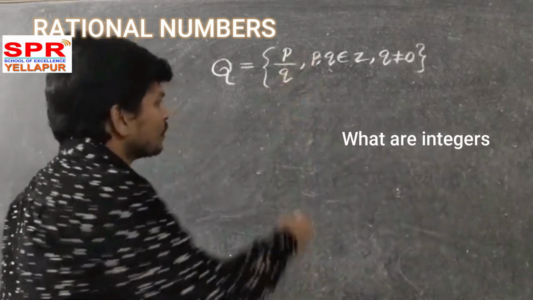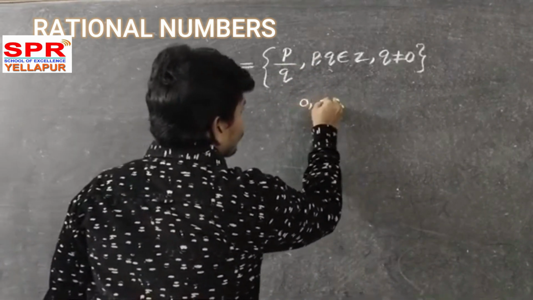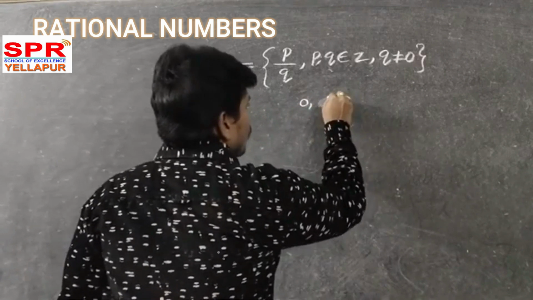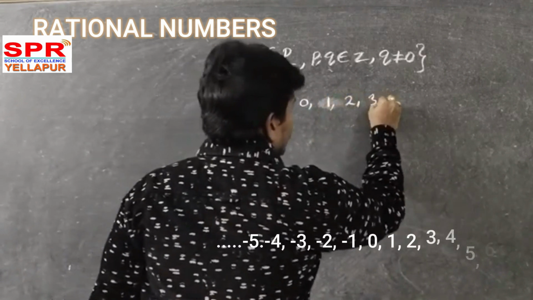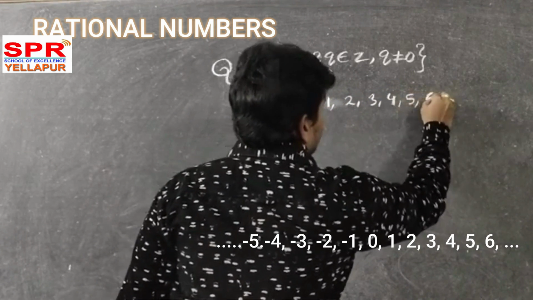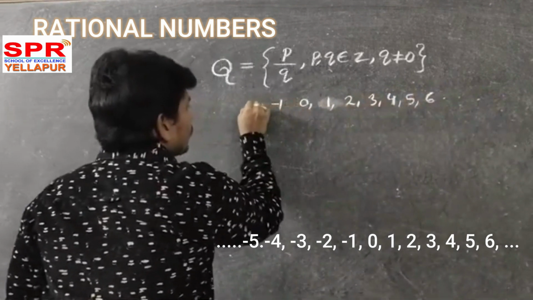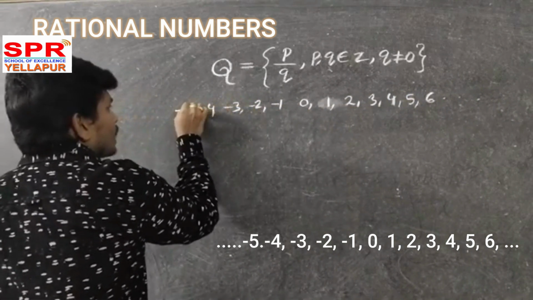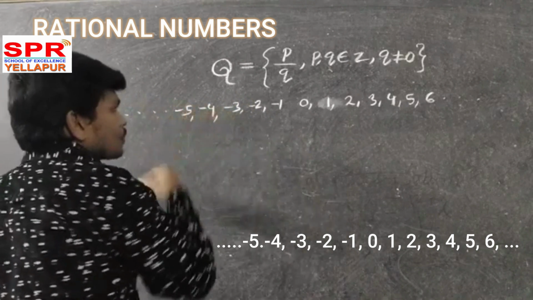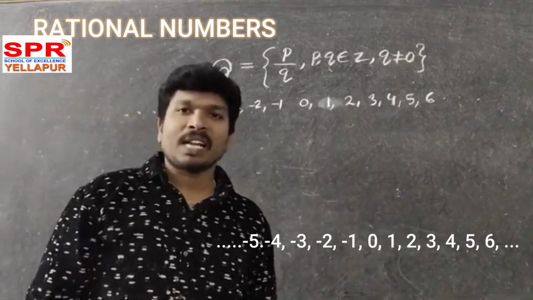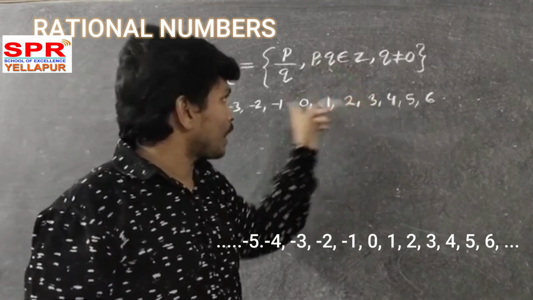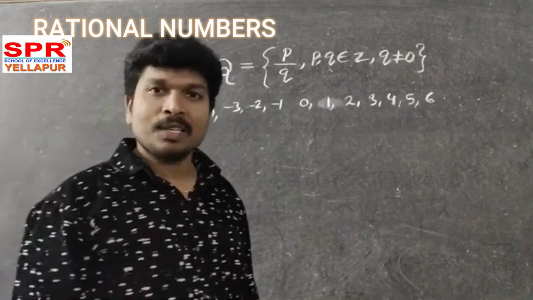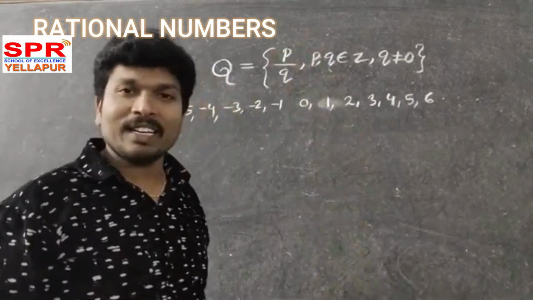Just take all integers. What are the integers? 0, minus 1. This side you will take positives, no? 1, 2, 3, 4, 5, 6, and so on. Minus 1, minus 2, minus 3, minus 4, minus 5, and so on. So these are all integers, no? See this condition: P, Q must be integers. These are all integers, and all of these you can take as a numerator.